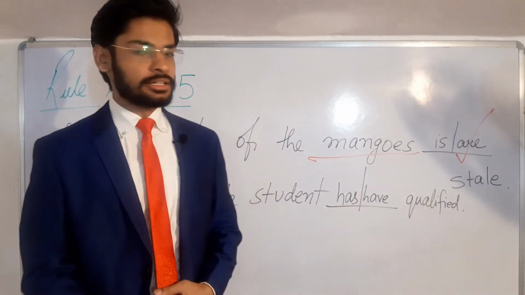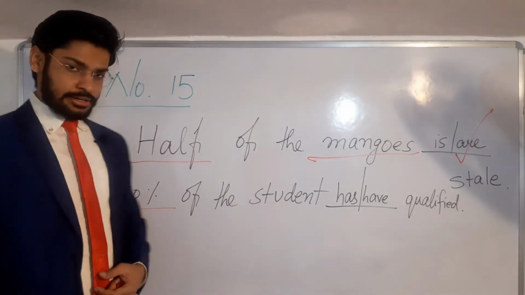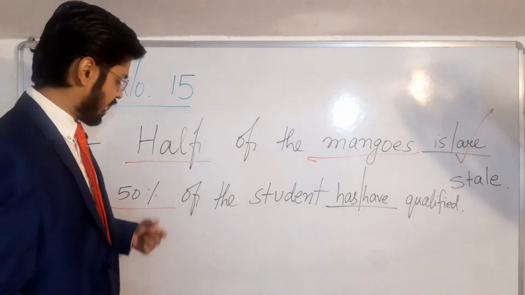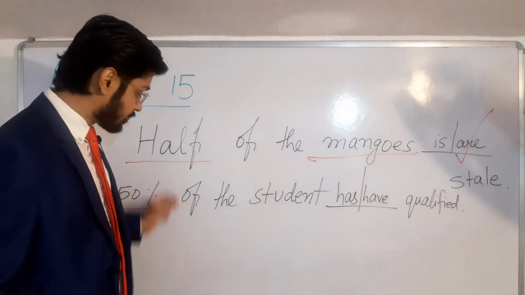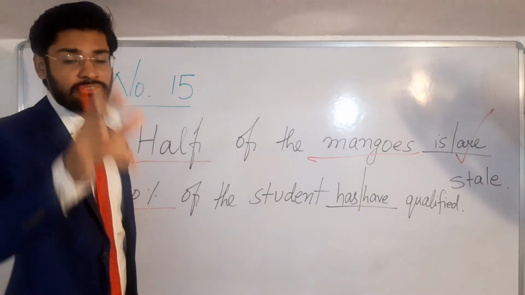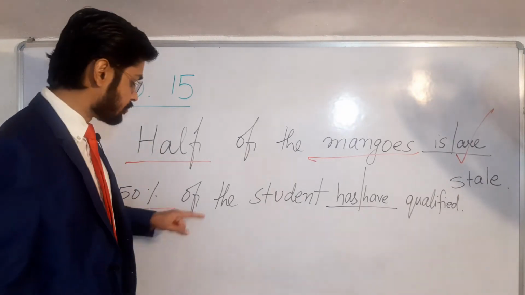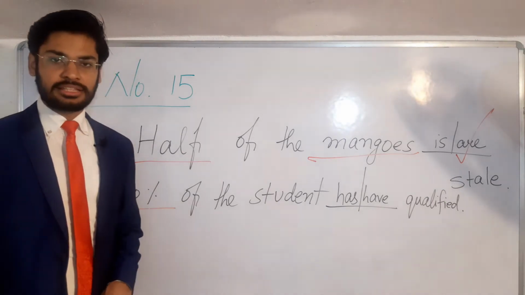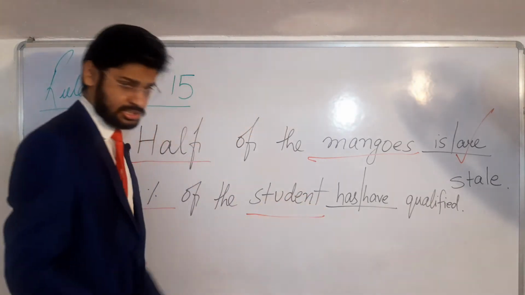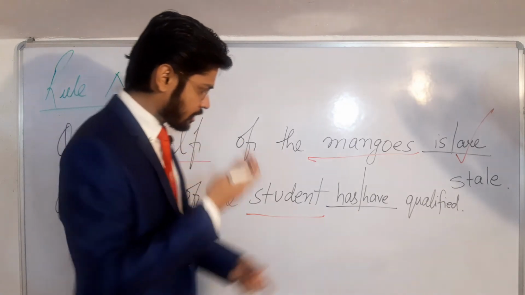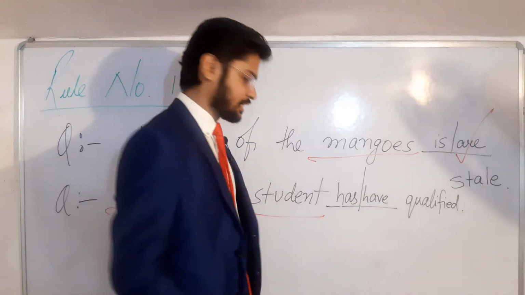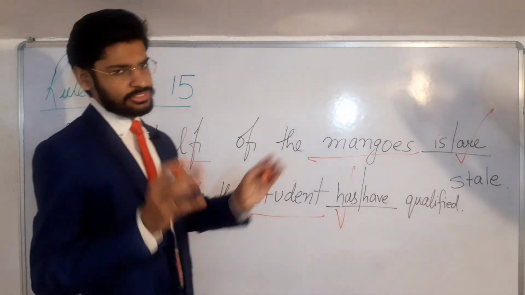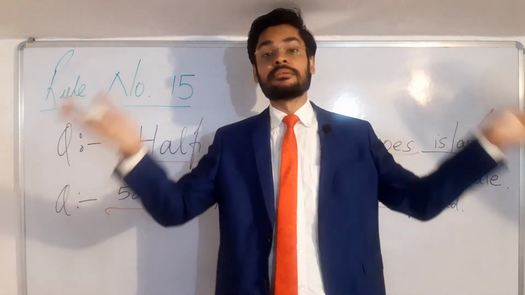Now, come to the second question. Here in question number 2, it's a percentage, and when the subject is percentage, then also same thing. Your verb will not depend on the percentage, rather on the present noun or pronoun. In the second question, the present noun is student, which is singular. That's why your verb will also be singular. So the correct answer is has. So students, rule number 15 and 16 both are same. So I have merged them.